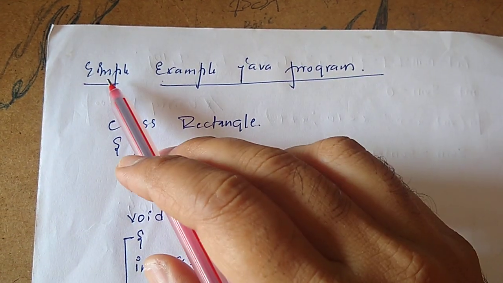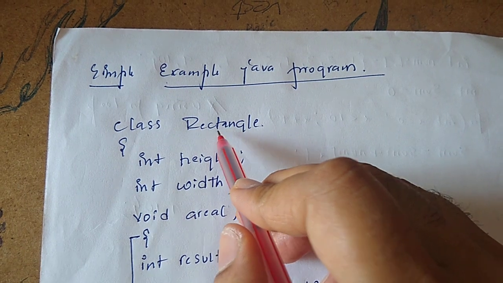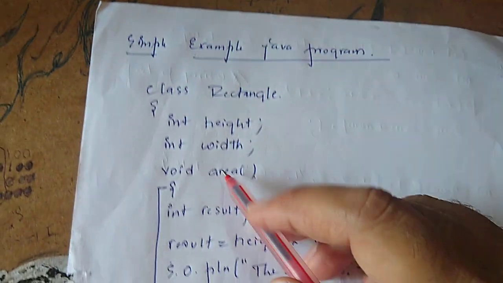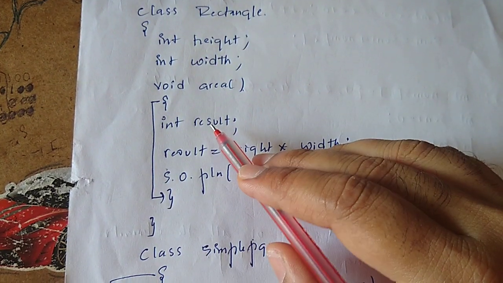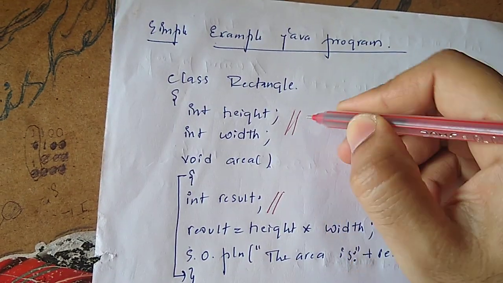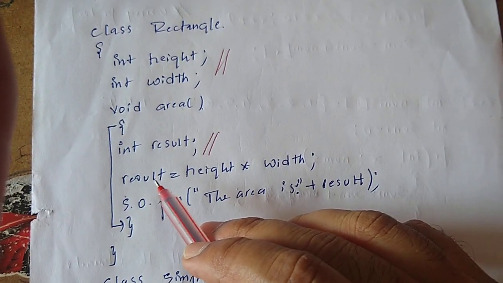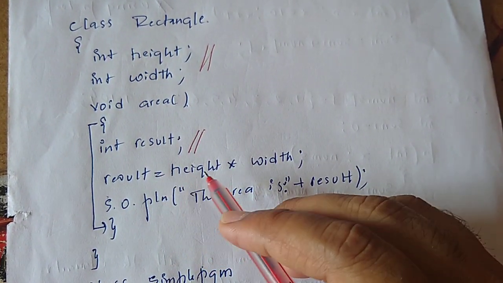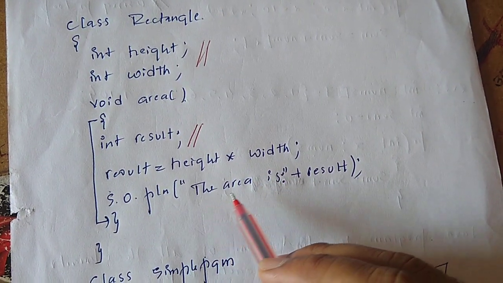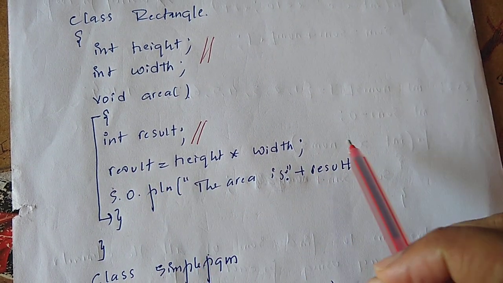Now I have taken a simple Java program. The class name is Rectangle with two data members, height and width. Next there is one member function named area, within which there is a variable. We call this a local variable, whereas the others are instance variables. That is the difference. I'm storing the product of the instance variables height and width in that variable, and printing "area is" followed by the result.